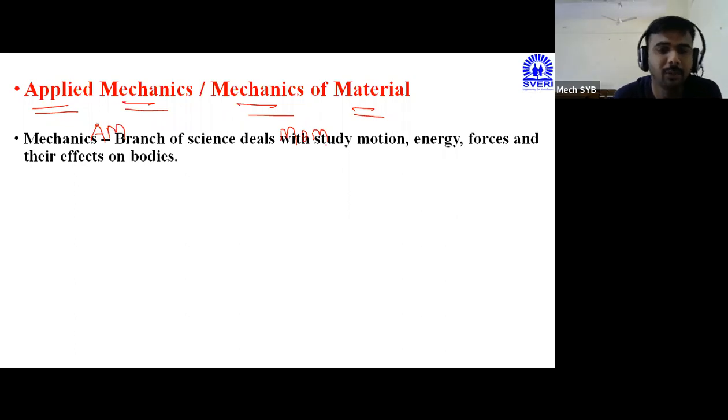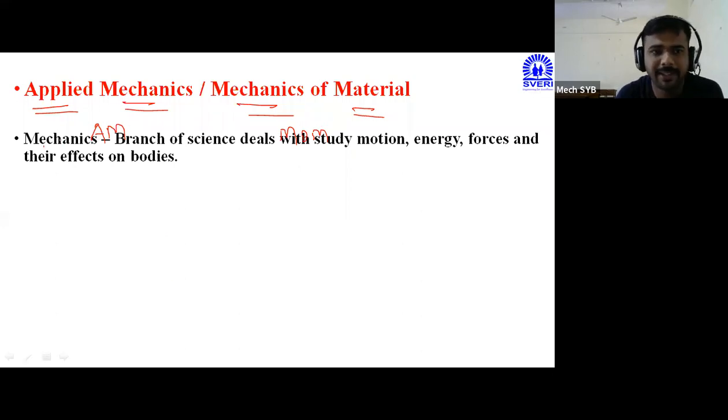In applied mechanics also we are calculating the stress value, strain value, deformation value. In SOM also we are calculating the stress value and deformation value. But what is the basic difference between applied mechanics and mechanics of material? Now, as we are dealing with mechanics of material, instead of the word SOM, I can use the word MOM, because we are dealing with this subject, mechanics of material. Now, if you look at the very basic word, mechanics.